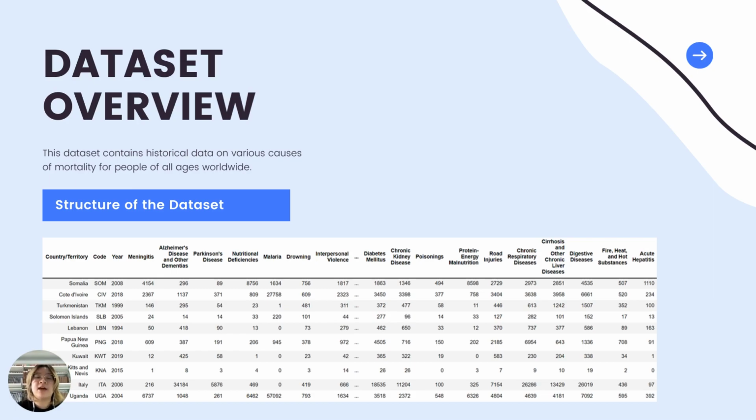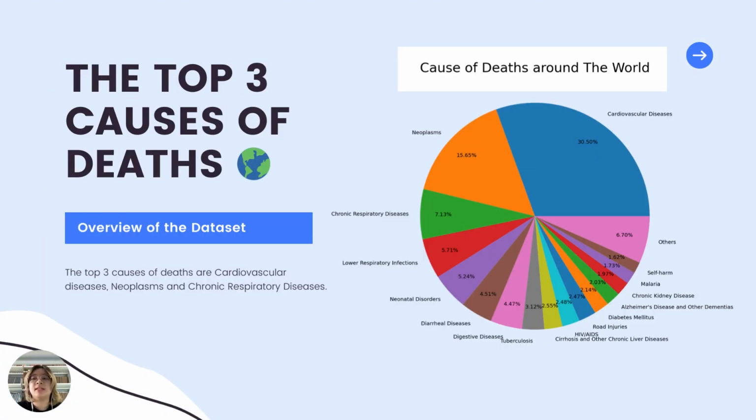Okay, so first, let's have a look at the dataset overview. The dataset contains historical data on various causes of mortality for people of all ages worldwide. The data is gained from the Global Burden of Disease, a major global study on the causes of death and disease, and this data is published in the medical journal The Lancet. These estimates of the annual number of deaths are shown here with the structure, as you can see.